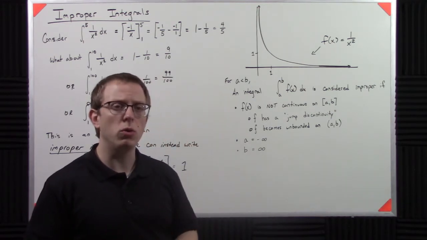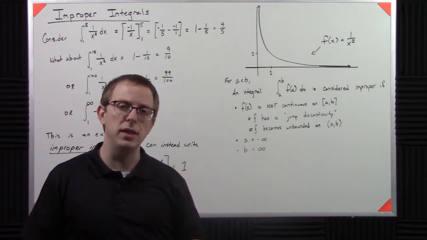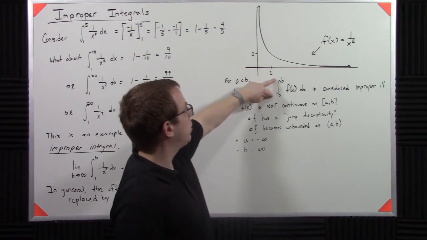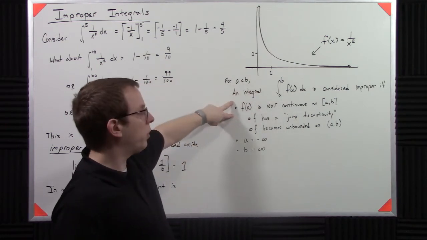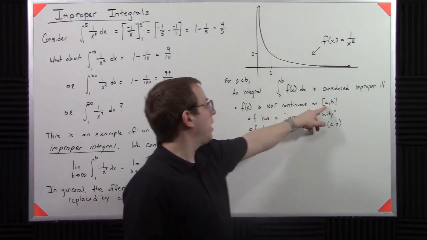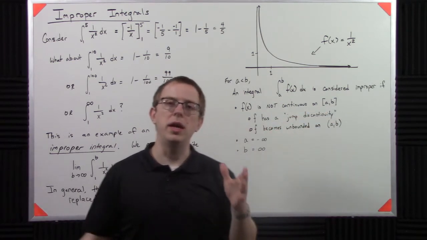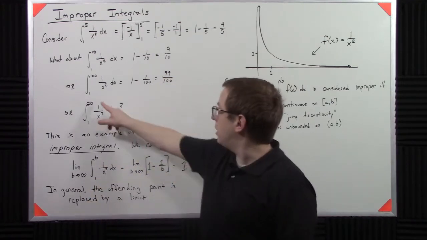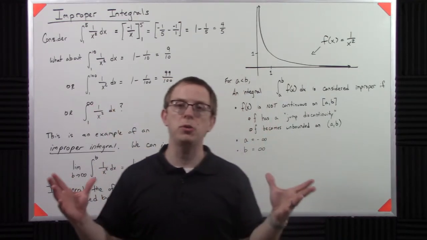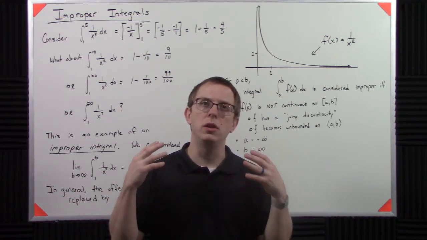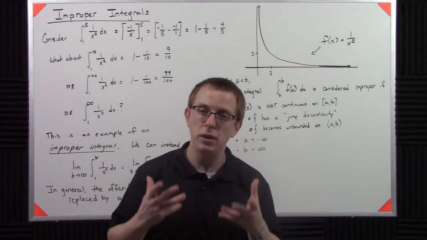Now, in terms of integrals, there's really 3 basic cases that you deal with. And we do this, and it's considered improper if, really the first case is that it's not continuous on the interval. So what this means is that it doesn't actually matter if one of these things is infinity. If it just stops being continuous on an interval, then the standard Riemann integral does not define that very well.